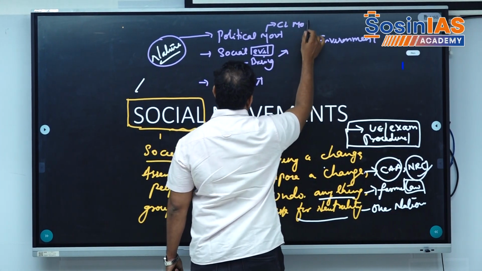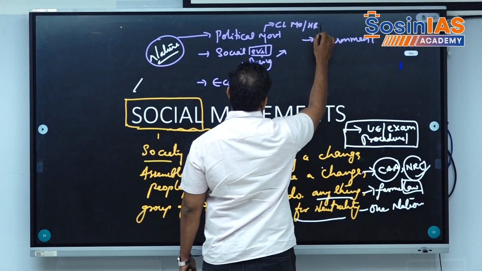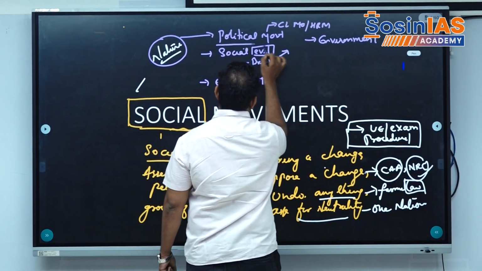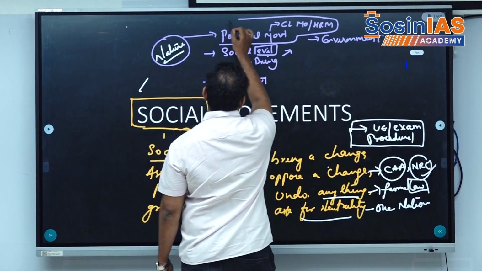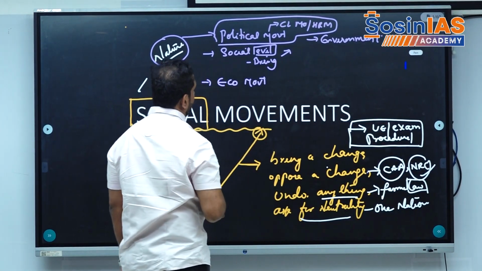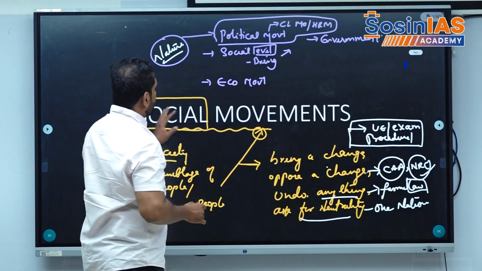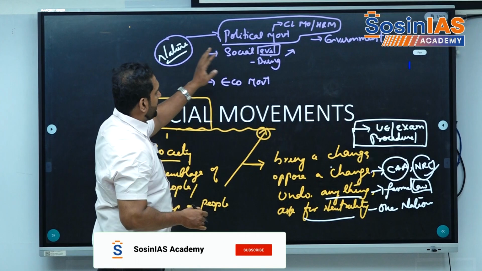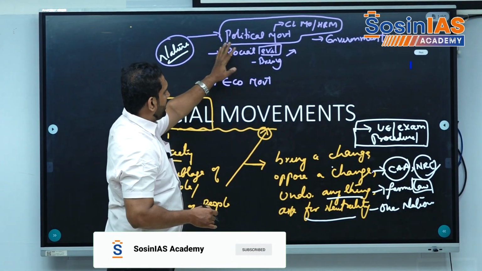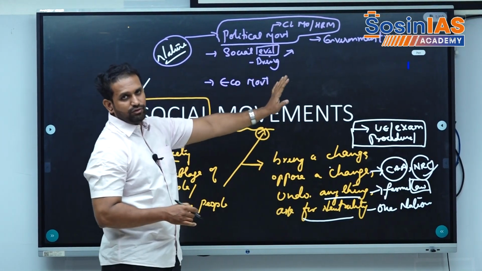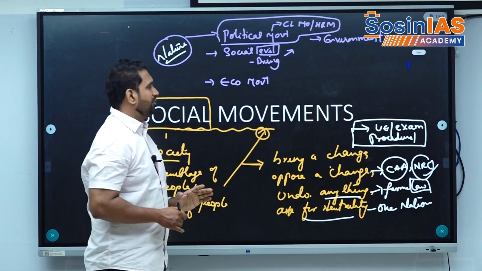In political movements you can also classify civil liberties movements. In political movements you can classify human rights movements. So this is one area only but segregated into two subheadings. Remember this point. So the nature of social movements is for the society, for the politics, for the economy, for the environment. Remember this point here.